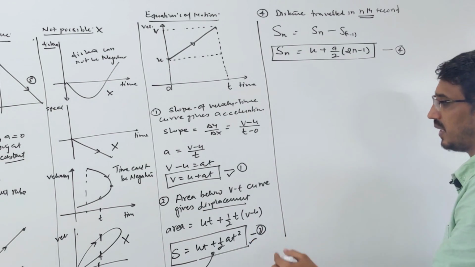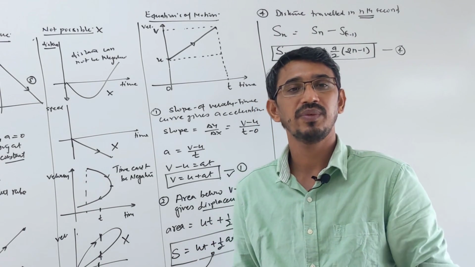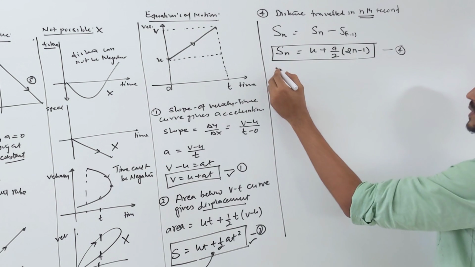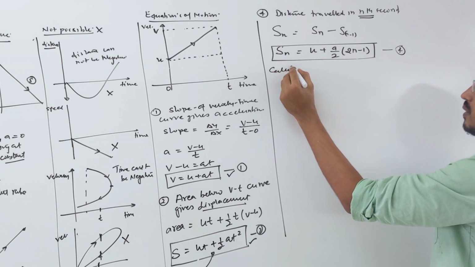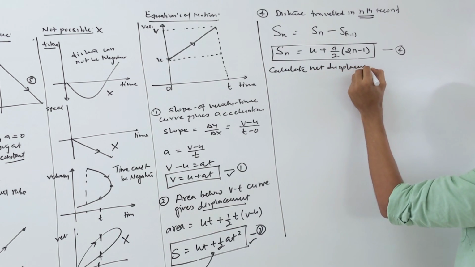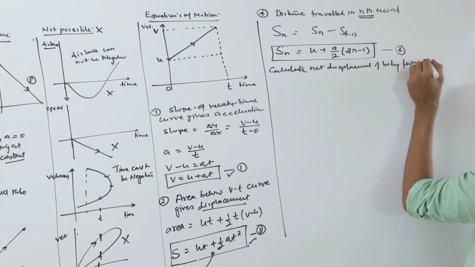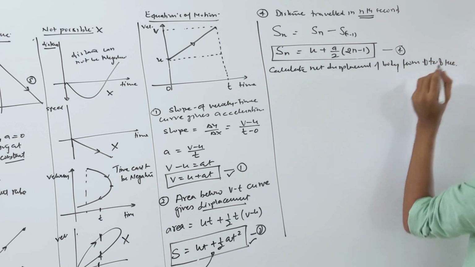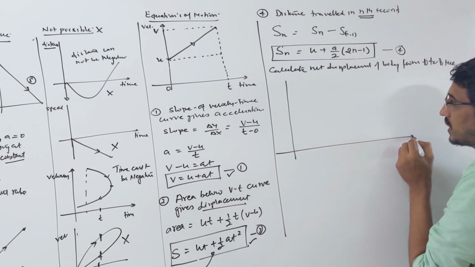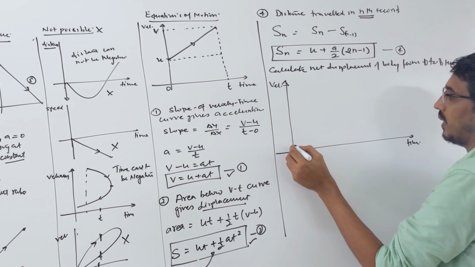So here I will discuss some questions they ask. Like, a displacement is asked, and a velocity and time curve will be given to you. They will ask you what is the displacement of the body. So let's see some questions. Calculate the net displacement of the body from, let's say, 0 to 8 seconds. Some question, okay. Calculate the net displacement of the body, and a velocity versus time curve is given to you, that way.